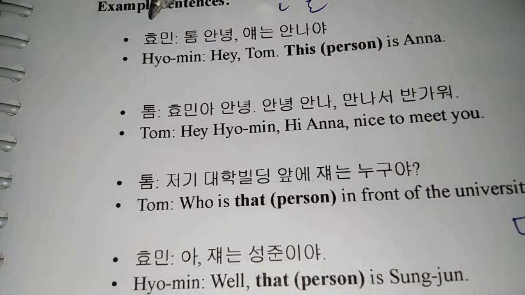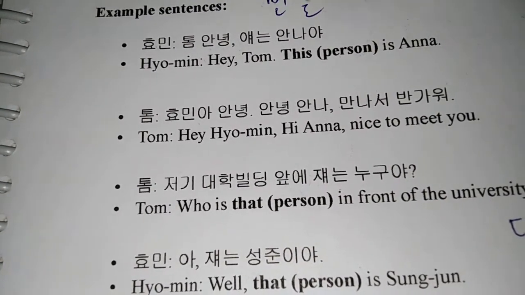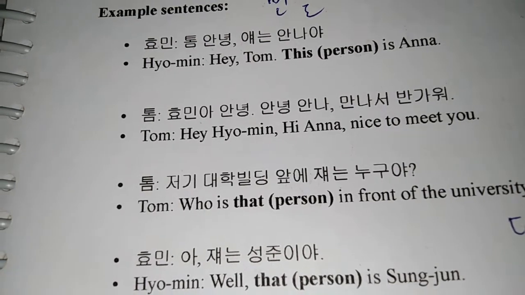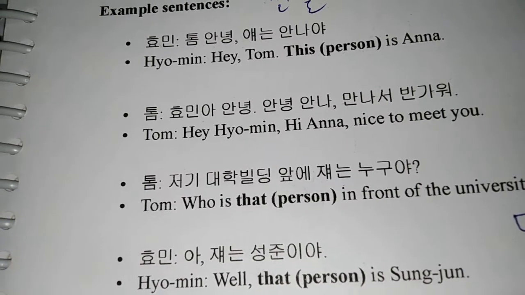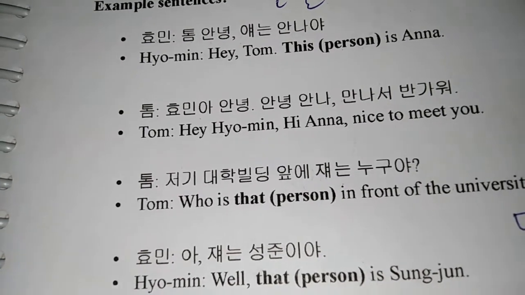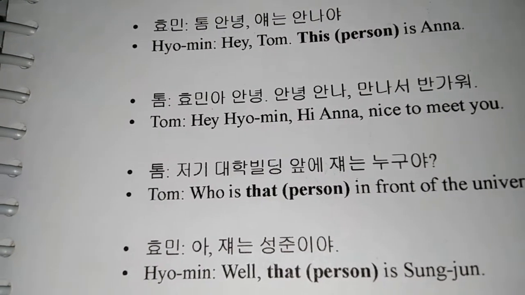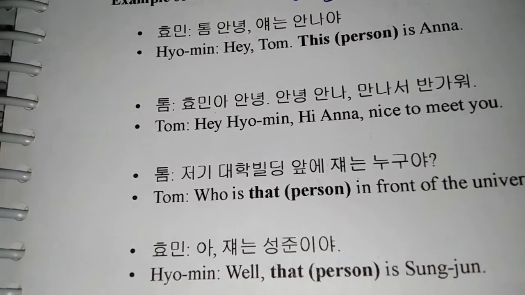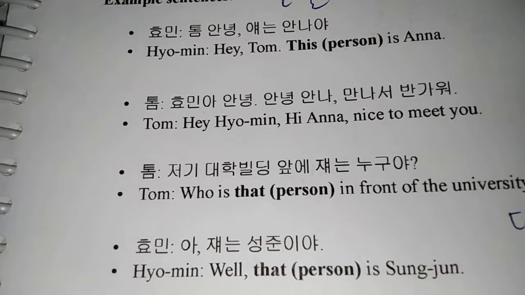So Hyomin says, Tom, 안녕. 얘는 안나야. The person with Hyomin is Anna. From this conversation, it is understandable that Anna is standing right beside Hyomin. So in that case, it would be this person. That's why 얘는 안나야 is used here.